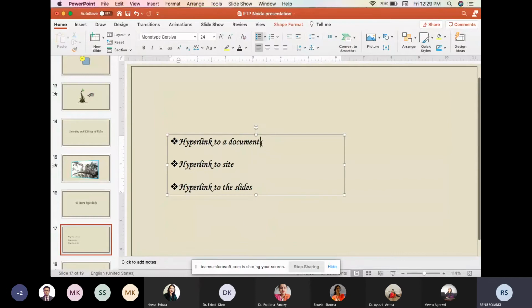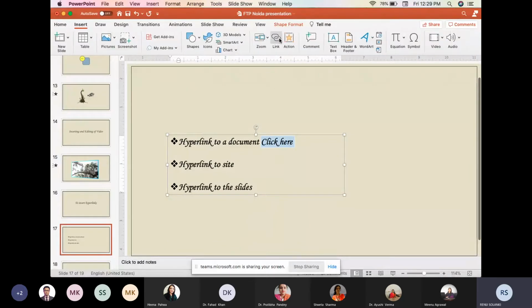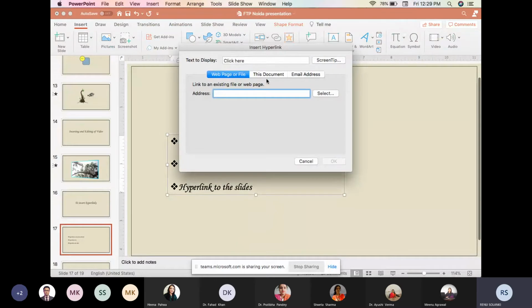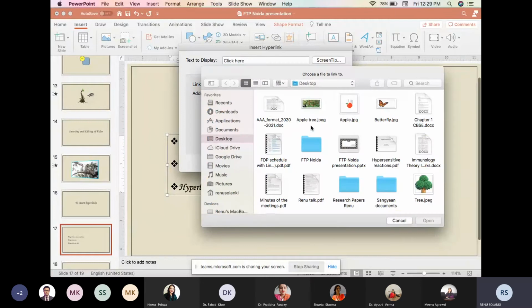what I have to do is first select this text and then go to the Insert tab. It will give the option of inserting a link, and this is for the document. Then I have to search for the document which I want to open along with this one.